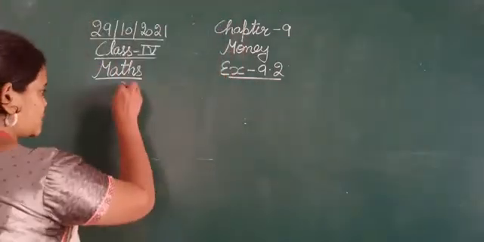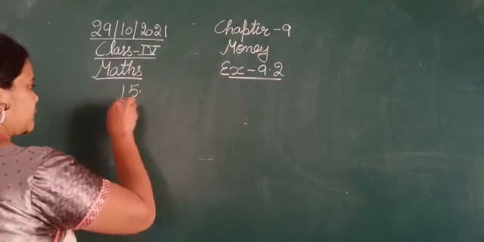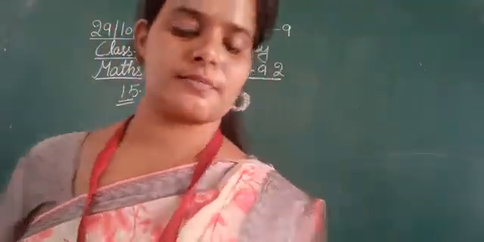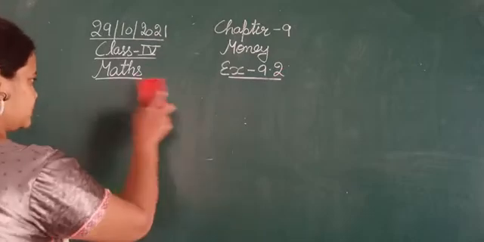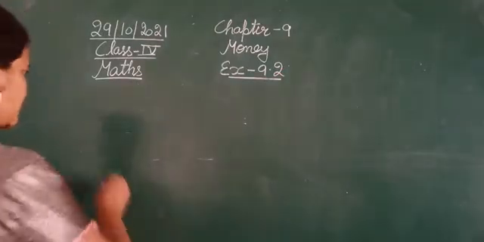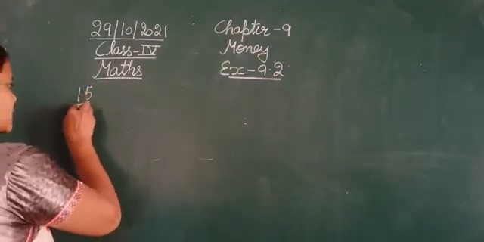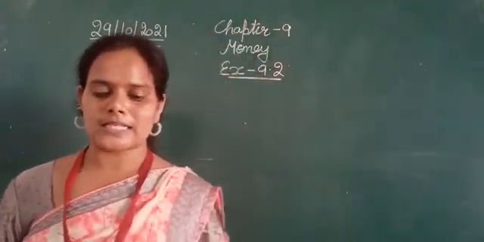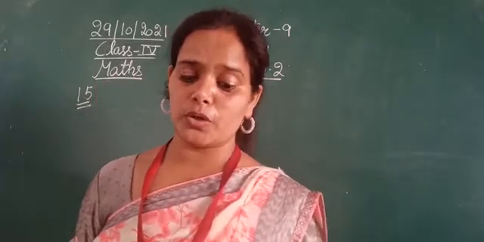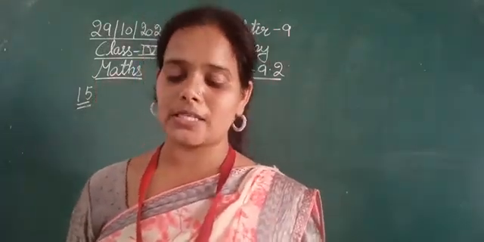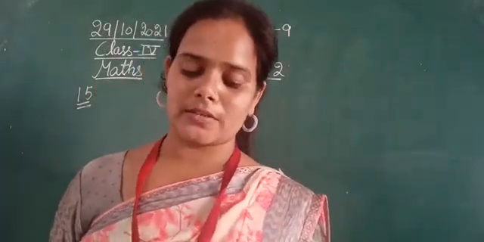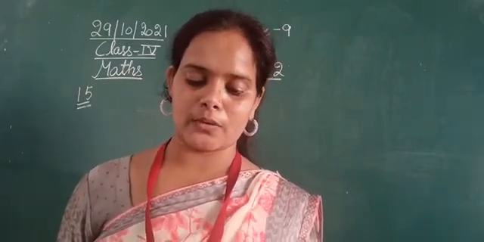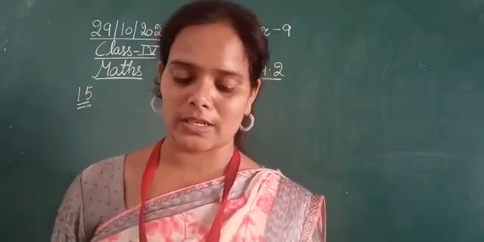That is the last question from exercise 9.2. Question number 15 is: Aslam sold some old newspaper, books and iron pieces for rupees 75 and 5 paise, 42 rupees 80 paise and rupees 190 respectively.